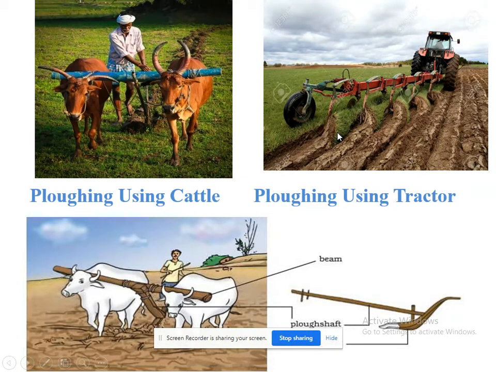So here we can see two types of plowing: traditional plowing and modern plowing. In traditional plowing, you can see two cattle, or buffaloes or cows, and the plow is connected to them. This is the beam, and this one is the plow shaft.